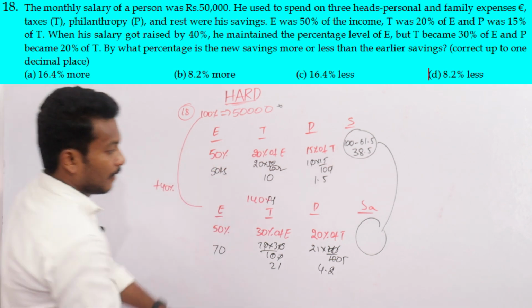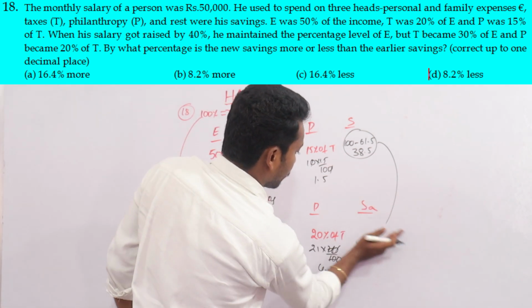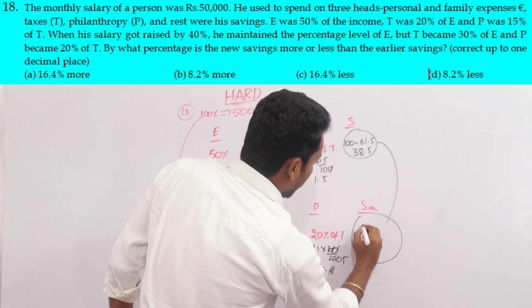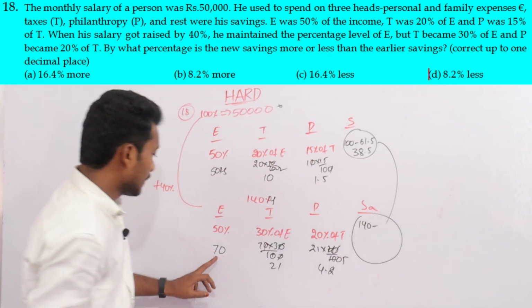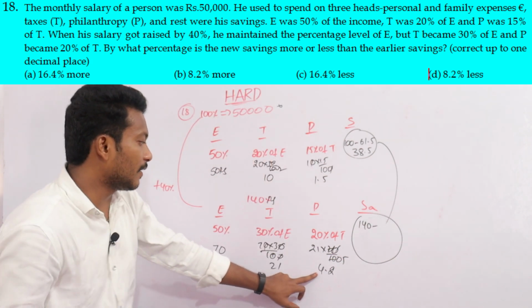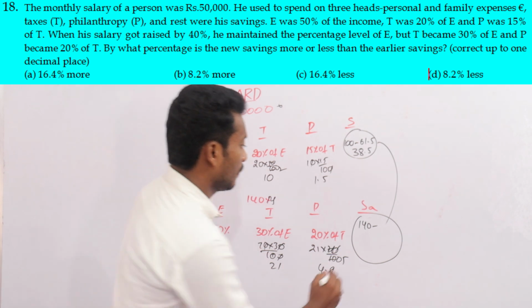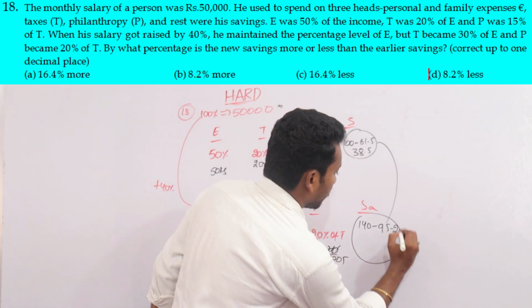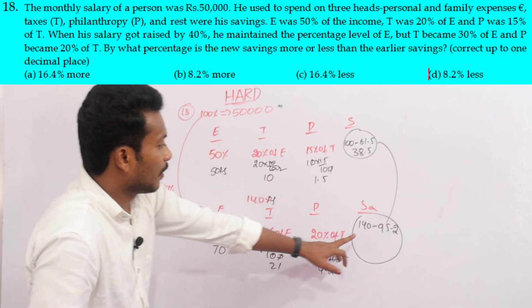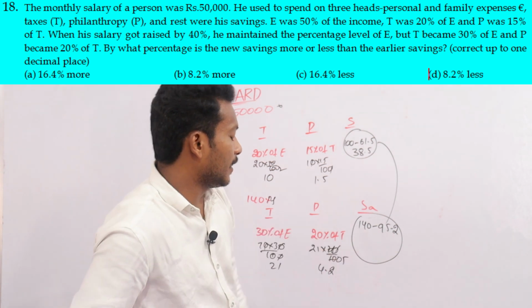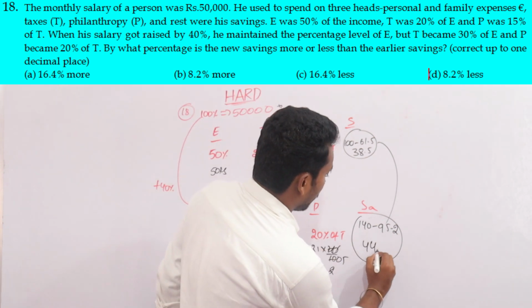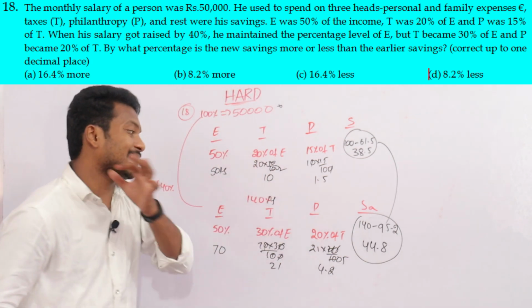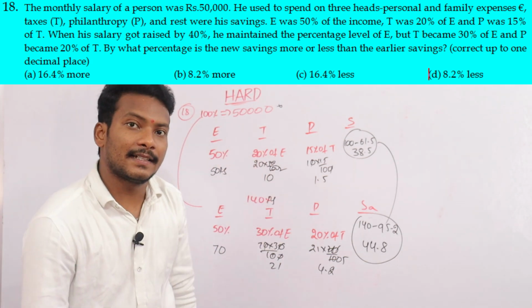What is the total here? 70 plus 21 is 91, 91 plus 4.2 is 95.2. So 140 minus 95.2 is 44.8. Now are the savings increased or decreased?